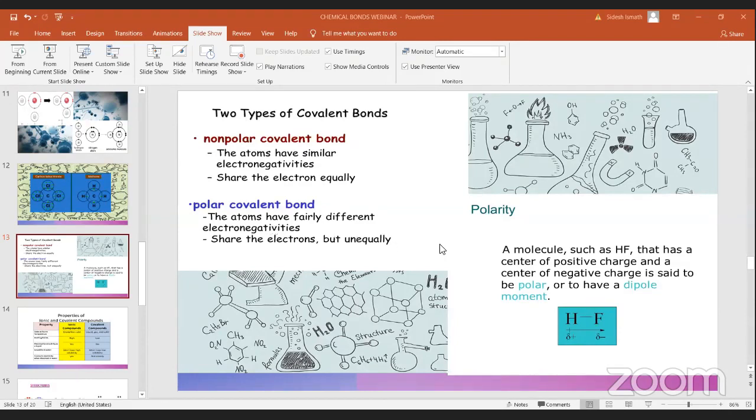Now we'll see what polarity is, and then I'll explain what non-polar and polar are. Take a molecule such as HF, hydrogen and fluorine. Can you all remember the electronegativity value of fluorine? Fluorine has the highest electronegativity.